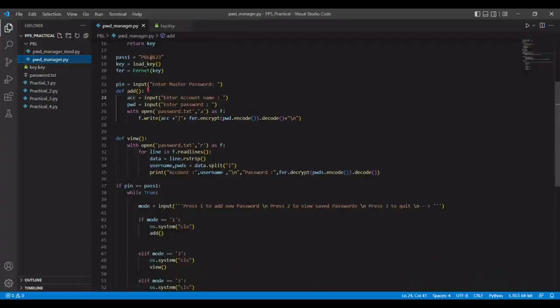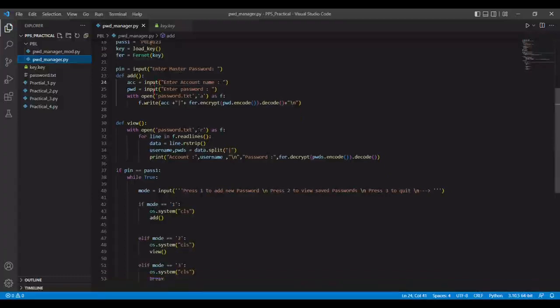So pin equal to input master password. The code will first ask us for the master password, and if we write anything else rather than pbl@123, it will exit the code instantly. So to enter the code, we have to remember the master password, which is pbl@123.